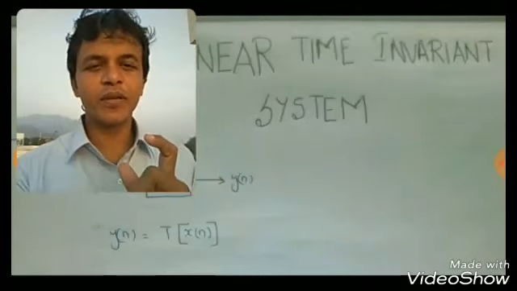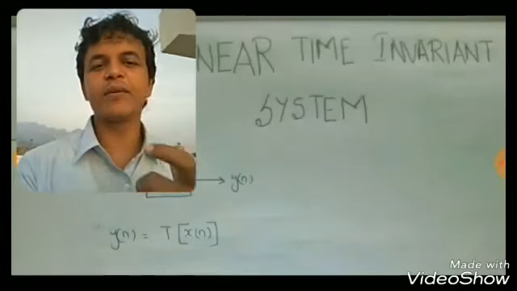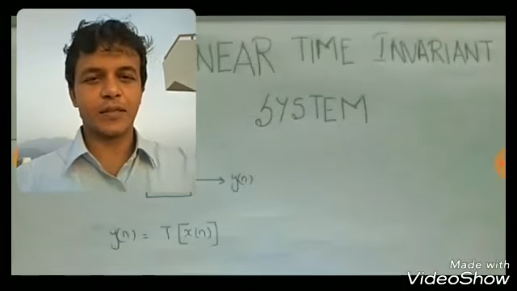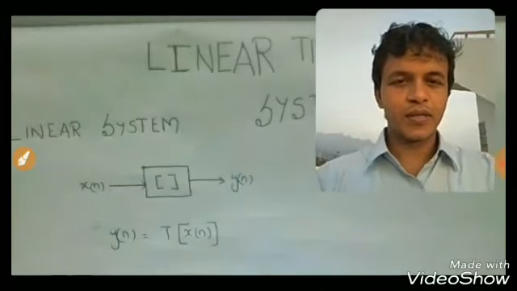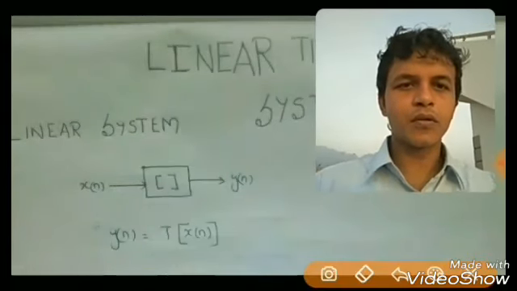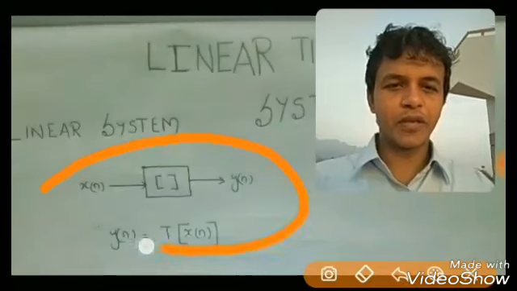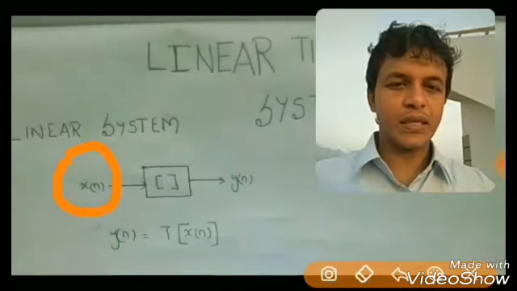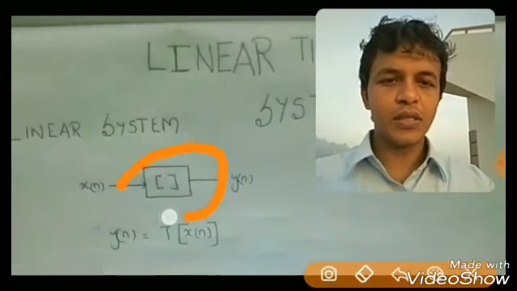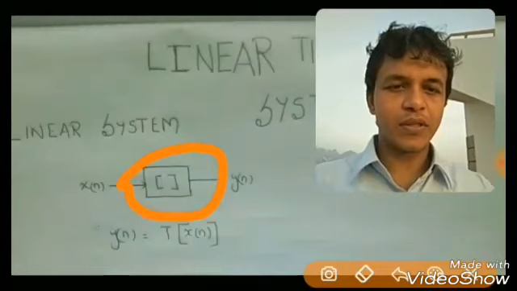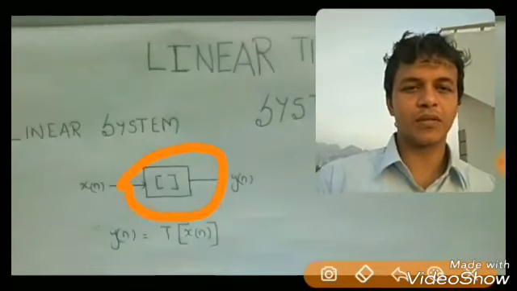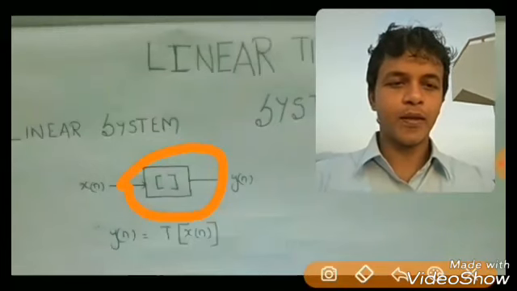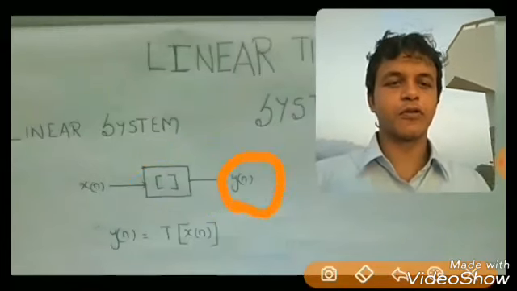So the transformation can be represented in the form of a mathematical expression. So that is the system. For example, in the equation given here, this x of n is the input signal, and that input signal is given to the system. So inside the system, some kind of transformation is taking place. So a system should make some transformation to the input signal, and the output signal is produced here.